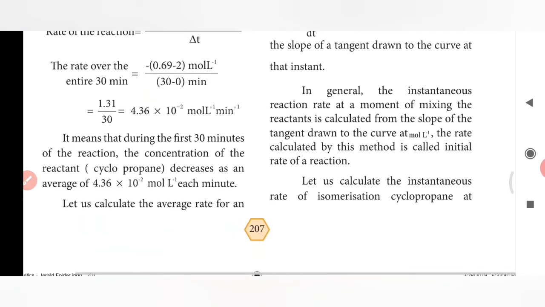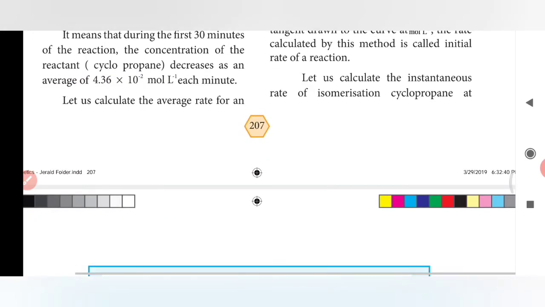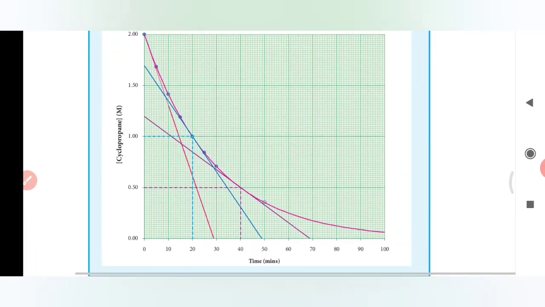In general, the instantaneous reaction rate at the moment of mixing the reactants is calculated from the slope of the tangent drawn to the curve, in mole per liter. The rate calculated by this method is called the initial rate of reaction. Let us calculate the instantaneous rate of reaction. This is a graph showing what will be the concentration of the cyclopropane after the time interval.